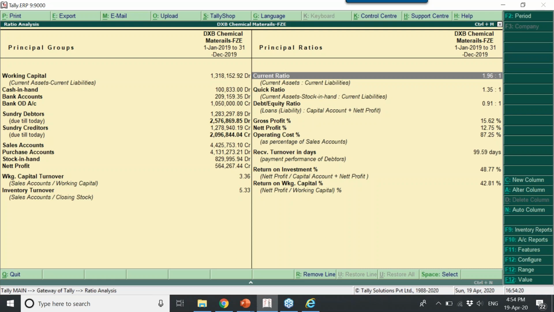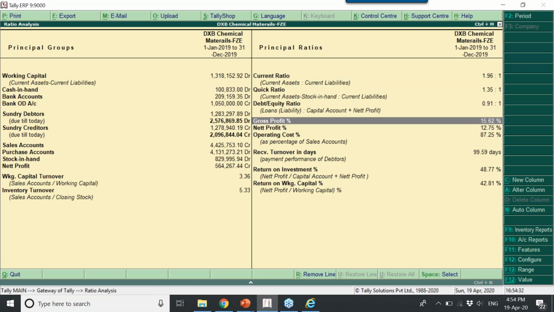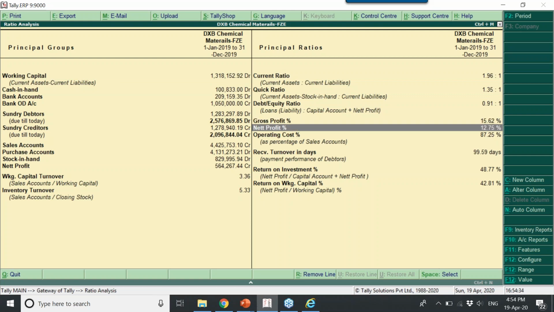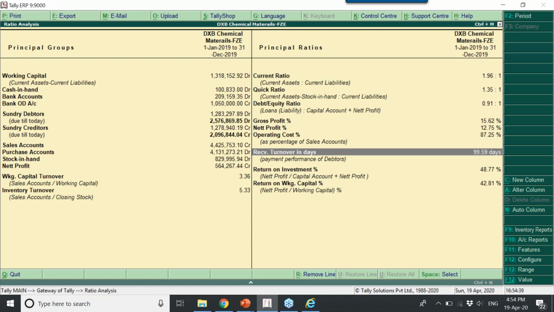In this demo data, this is good actually. 1:2, almost it is 1:2. 1 is asset, 2 is liability. Then it's a good scenario. And what is my gross profit? 15.62%. Net profit after your indirect expenses, it is 12. And this is a very good report.